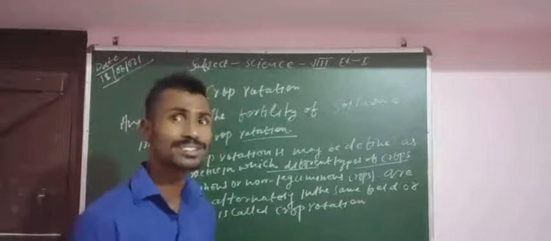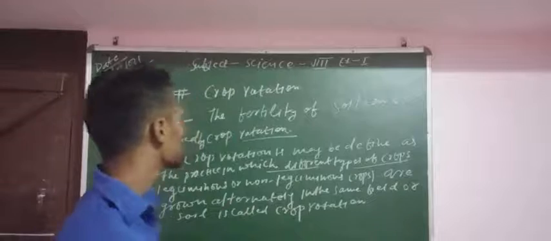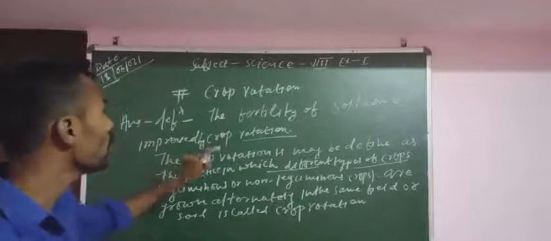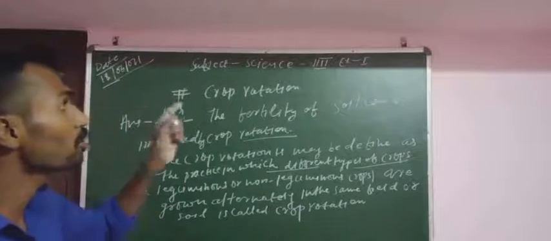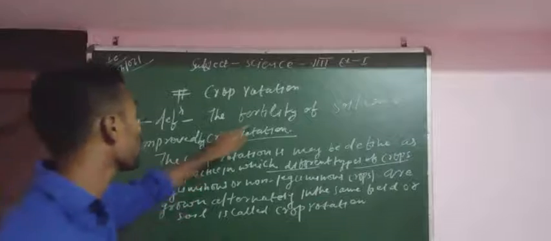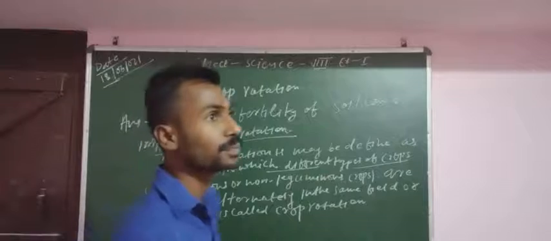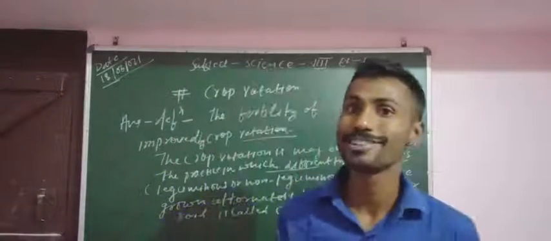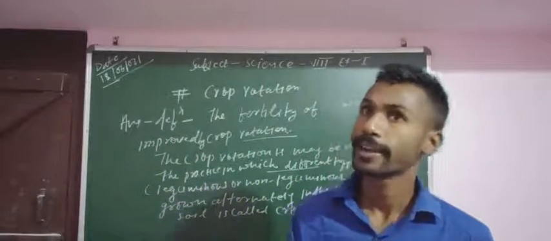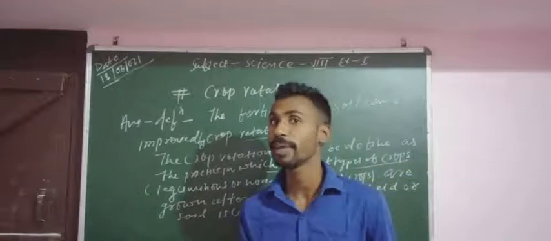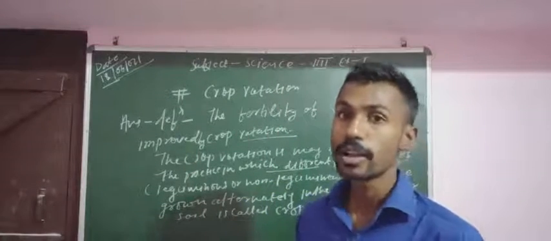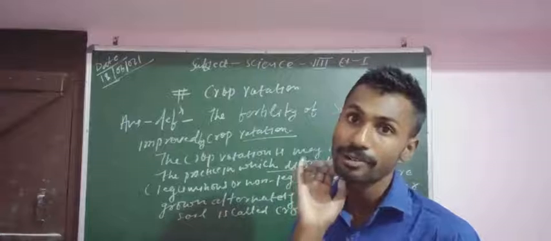Crop rotation is very necessary for the improvement of soil fertility because, due to crop rotation, the necessary nutrients can be put into the soil.